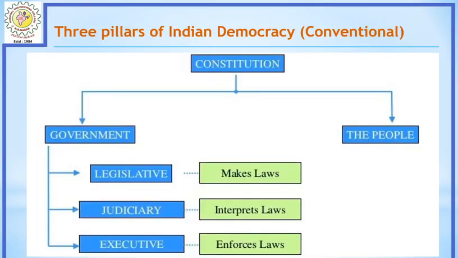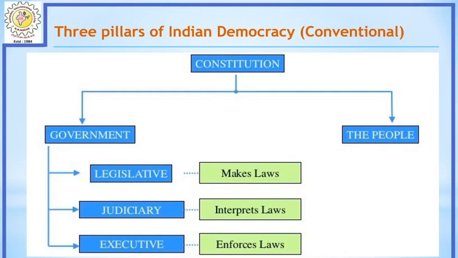And now have a look at the three pillars of Indian democracy. Formally, a few years back, the Indian democratic system comprised three important pillars only. They are legislative, judiciary and executive. Shortly speaking, the legislative makes laws based on the citizens' necessity and the necessity of the time. They sense the needs of the people, or observe them through various forums, and they make laws.